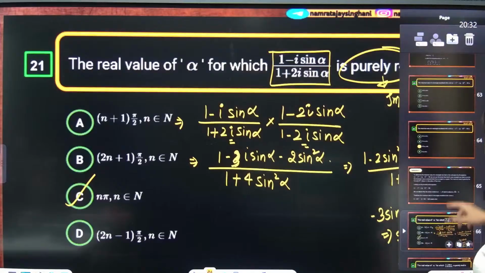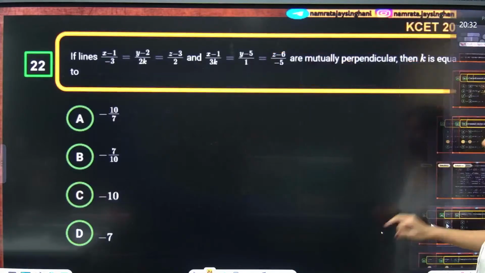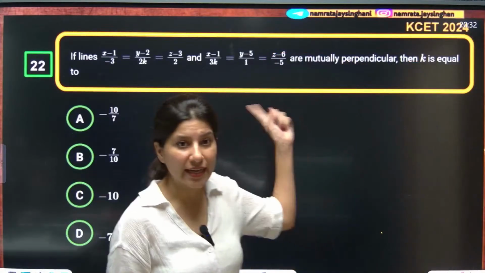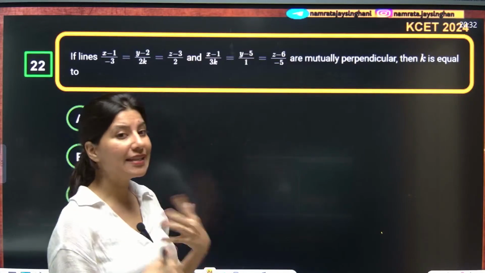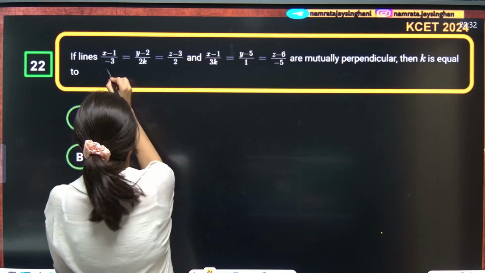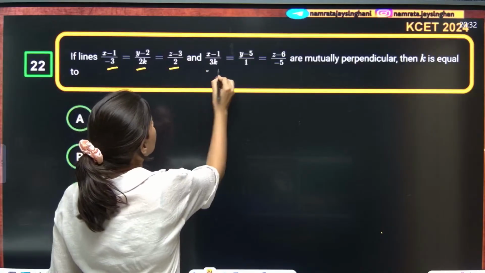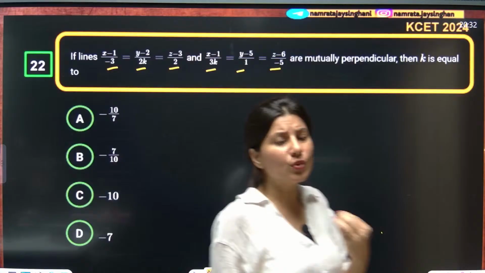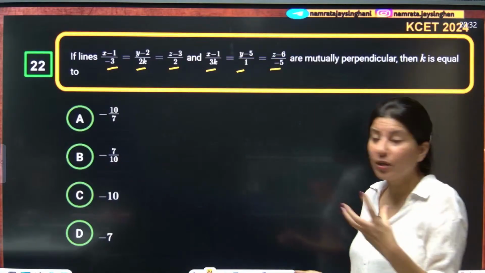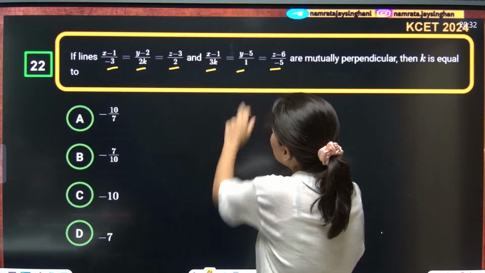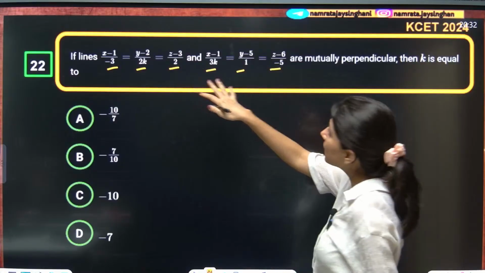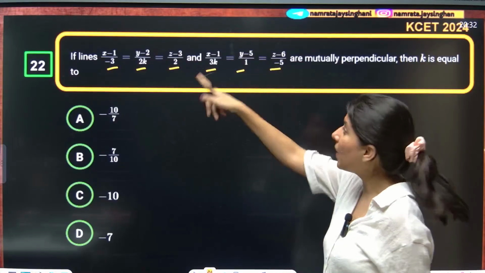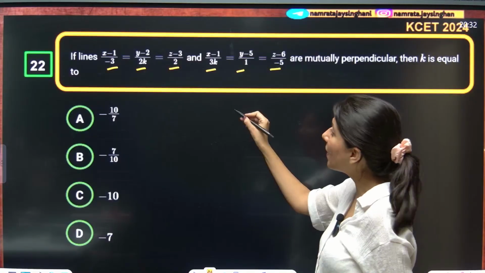Next question on your screen. Yes, this is the question. If these two lines are mutually perpendicular, then K is equal to? The direction ratios are -3, 2K, 2 and 3K, 1, -5. These two are mutually perpendicular. When two things are mutually perpendicular, their dot product becomes 0. First of all, see the format of both the lines, in its standard format.